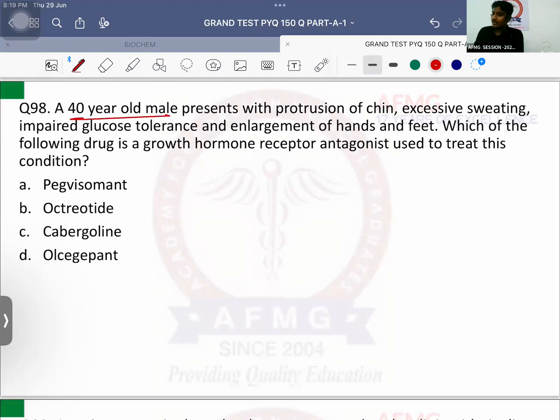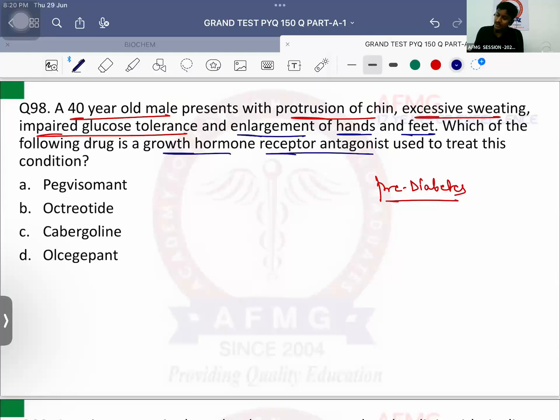Question number 98. A 40-year-old male presents with protrusion of chin, excessive sweating, impaired glucose tolerance. That means blood sugar levels are high, but they are not as high as diabetes. They are high as pre-diabetes, right? Impaired glucose tolerance का मतलब pre-diabetes होता है. And enlargement of hands and feet is there. Okay? Which of the following drug is a growth hormone receptor antagonist used to treat this condition? What is the diagnosis, anybody? It is a case of acromegaly.